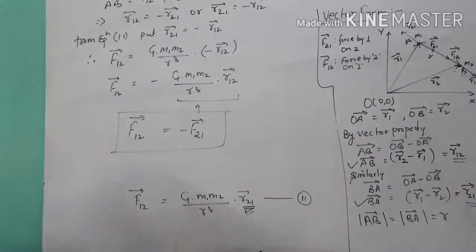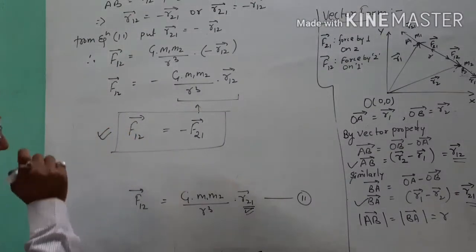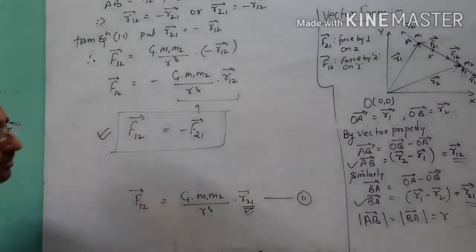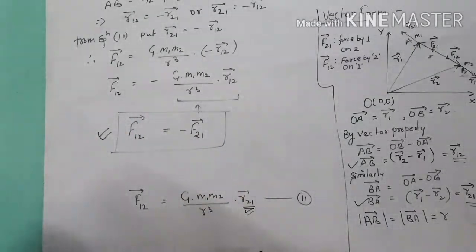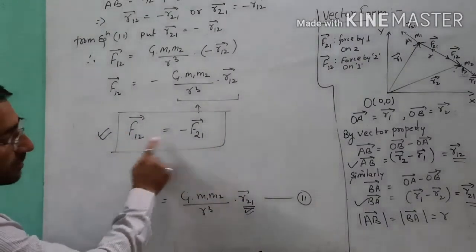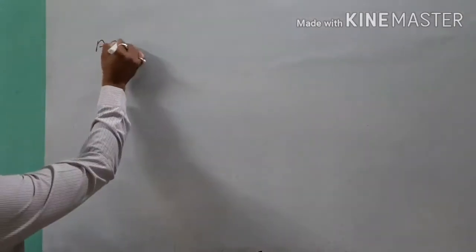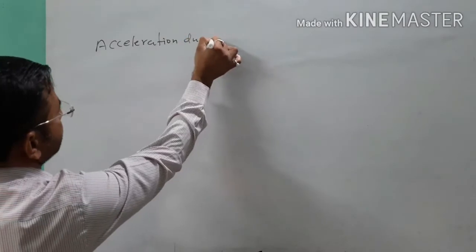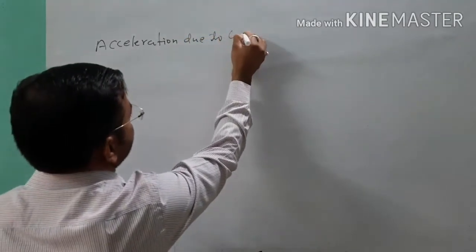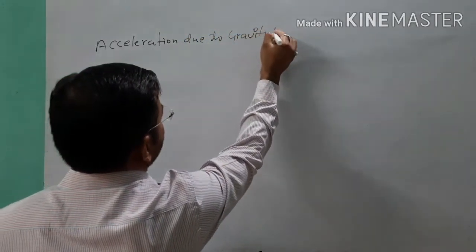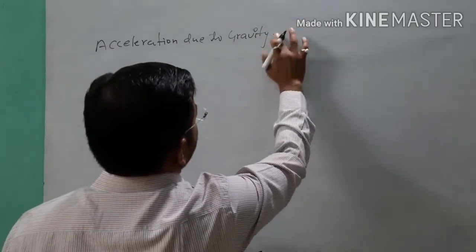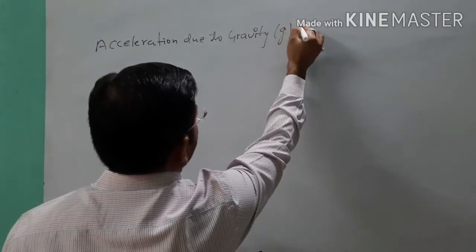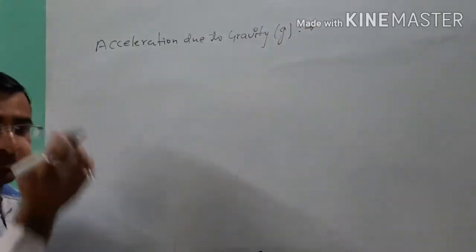Point clear? The value of the force of gravitation between them is the same but in opposite directions. Point clear? Now the next topic is acceleration due to gravity. Due to gravity means we are calculating or defining here the value of g.